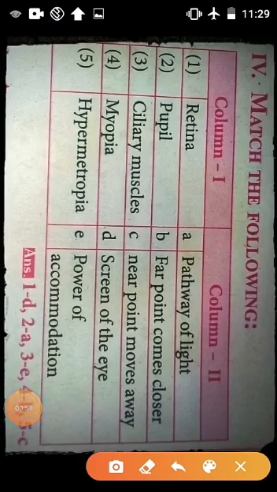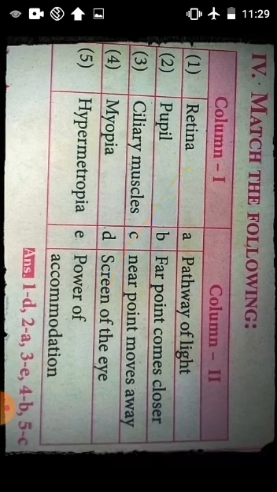Next see the fourth Roman. Match the following. See the first question, retina. What is the answer? Yes, very good. The screen of eye. Retina is a screen of eye because the images are formed at retina, so that only we are able to see any object. So the answer is screen of eye.